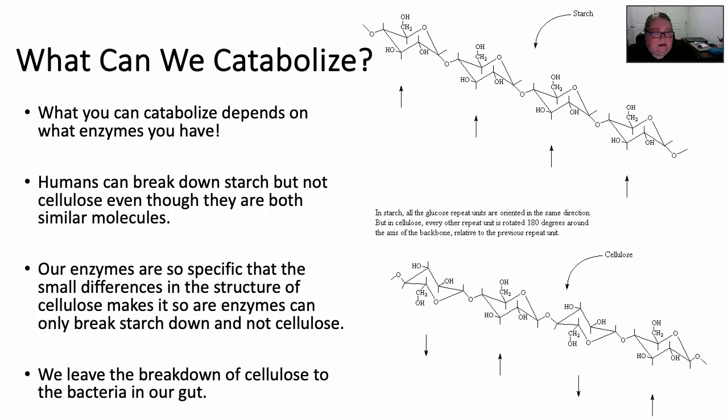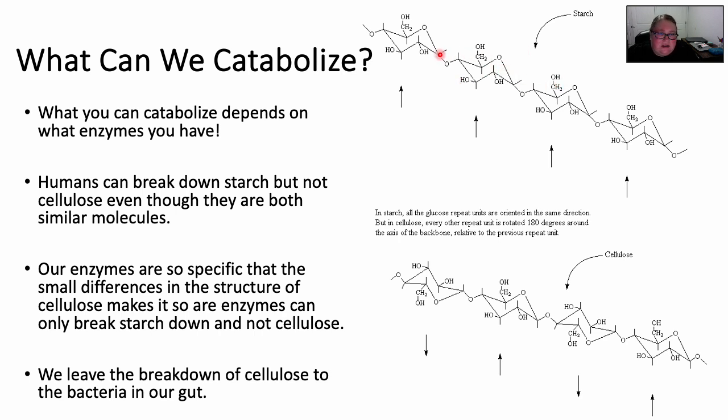Okay, so this leads to the question, what can we catabolize? Now, what an organism can catabolize is all dependent on the types of enzymes that organism has. So let's talk about me and you. Okay, we can break down starch into glucose, and we can then use it for cellular respiration. Now, this is a starch molecule up here. Okay, so we have our starch.